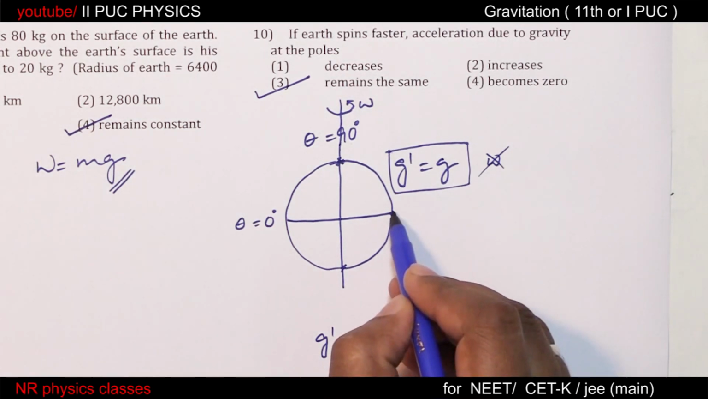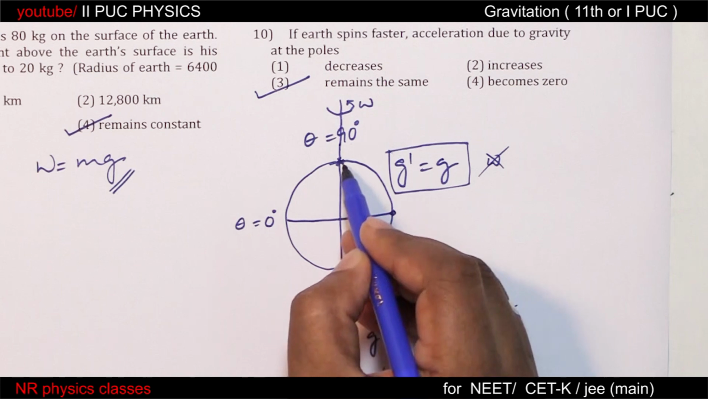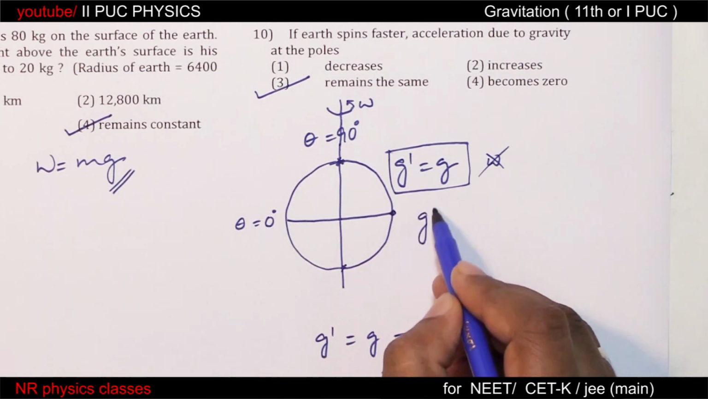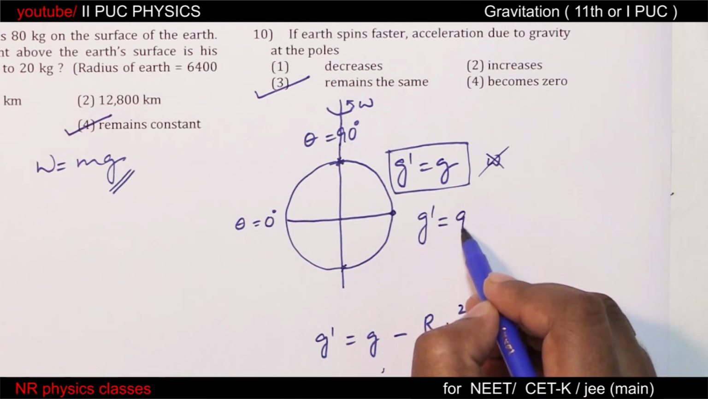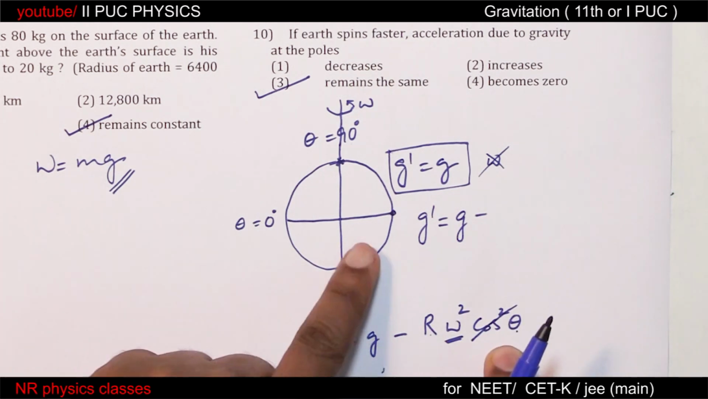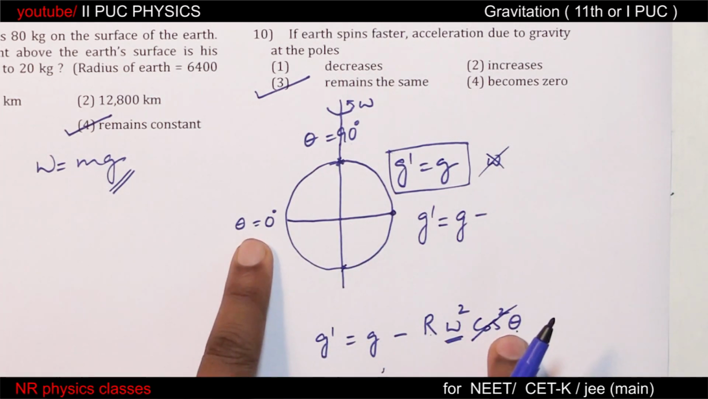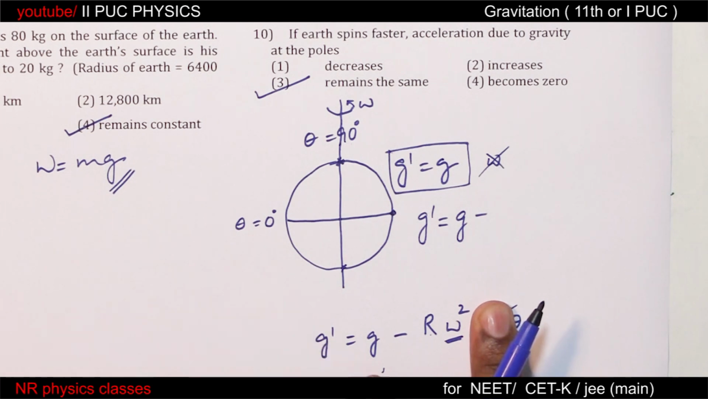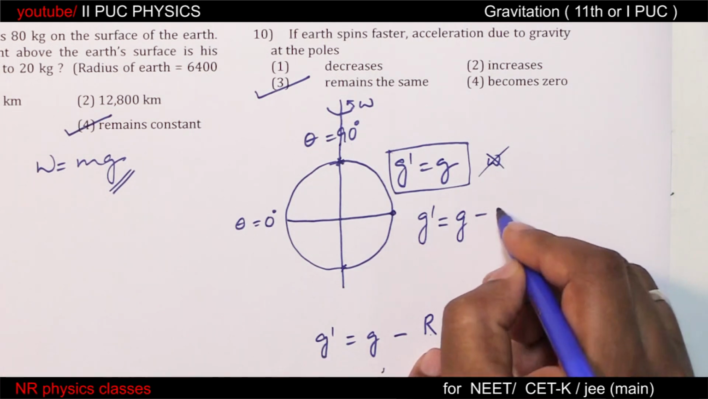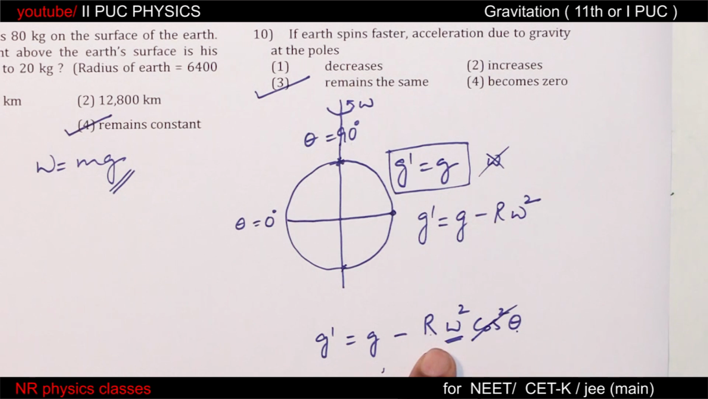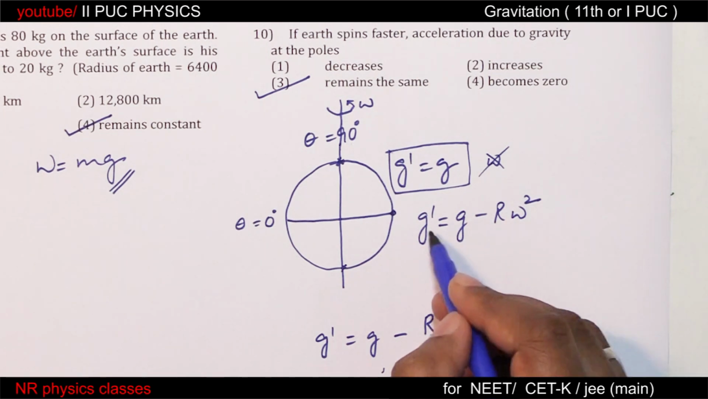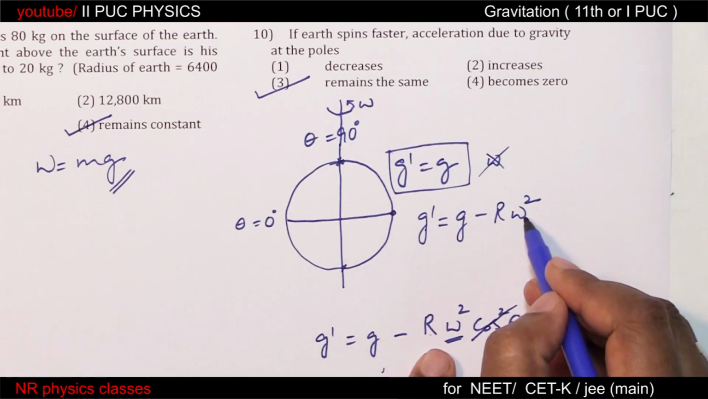Consider the equator, a place on the equator. If it spins faster, g dash equal to g minus R omega square cos square theta, and along the equator theta is 0. Substitute 0, cos 0 is 1. So g minus R omega square. So in this case, g dash is affected by angular speed.